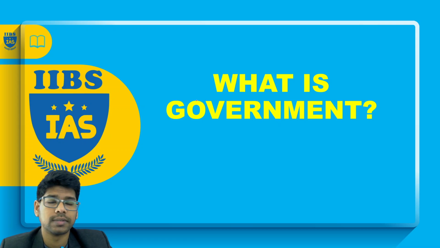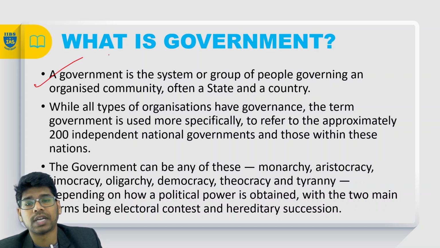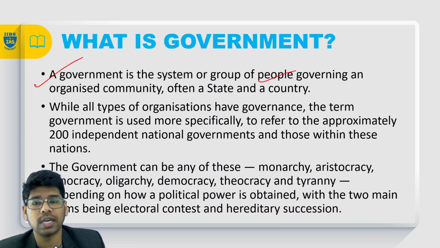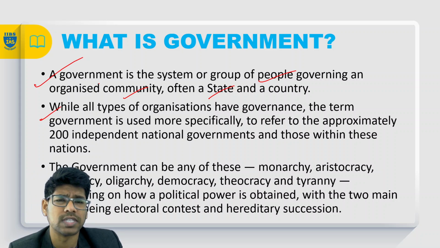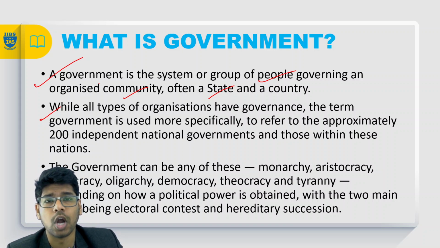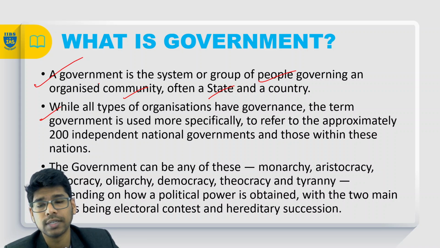The next topic we're going to discuss is government. What is government and what different types of government do we have? This is part 2. Government is a system or group of people governing an organized community, often a state or a country. Government is nothing but a body established by the people to make laws for them to be governed. So we pass laws that we can all follow, so that we can live together.